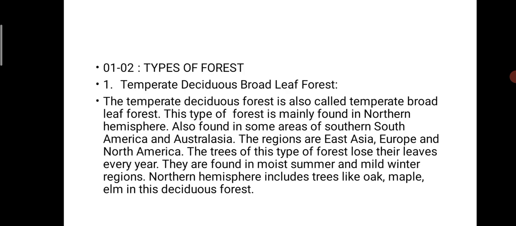Then types of forest. There are different types of forest. One is the temperate deciduous broadleaf forest. The temperate deciduous forest is also called a temperate broadleaf forest. This type of forest is mainly found in the northern hemisphere, and also in some areas of South America and Australia, in the regions of East Asia, Europe, and North America.